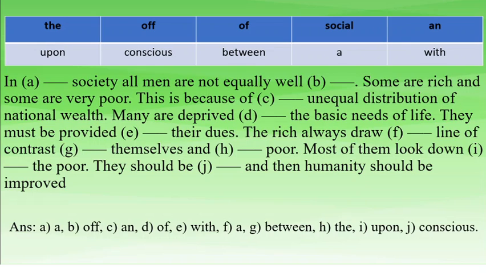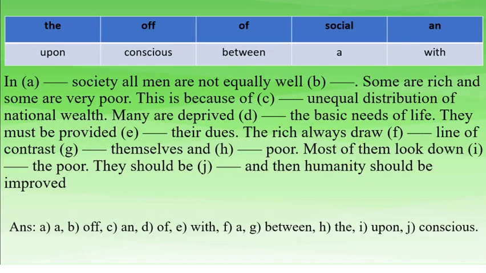Well off means সচ্ছল, some are rich and some are very poor, and this is because of the unequal distribution of national wealth. So C number could be an, as it starts with a vowel. And many are deprived. We know that deprived of is the appropriate preposition. So many are deprived of the basic needs of life. They must be provided dash their dues.